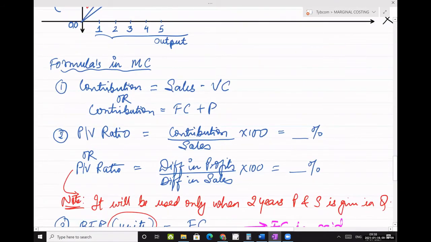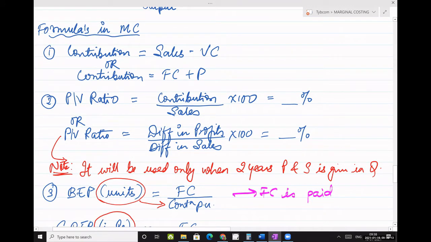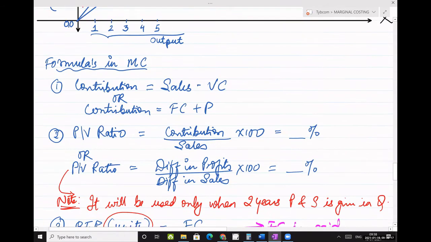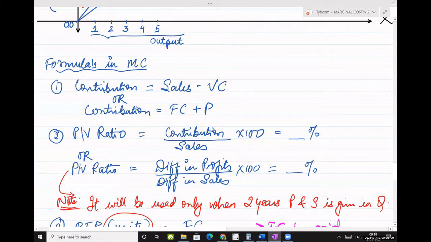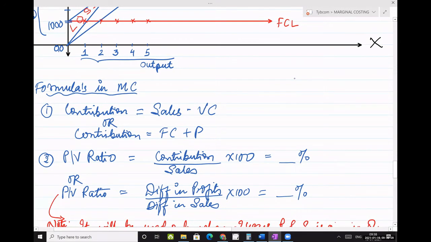Okay, so this is the formula part, the various terminologies in marginal costing, which is a part of your formulas. It starts with contribution, sales minus variable cost, and the other formula of contribution is fixed cost plus profit. And how do you get it? Obviously from the statement. How do you prepare the statement? Sales minus variable cost is equal to contribution, minus fixed cost is equal to profit. This is what you write down in a marginal costing statement, right?